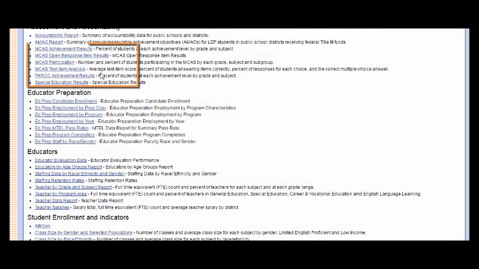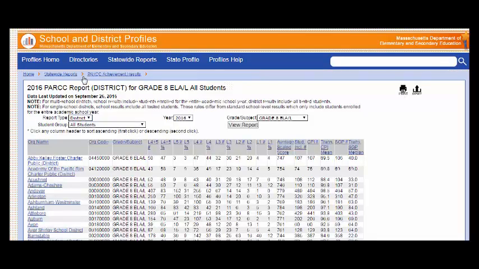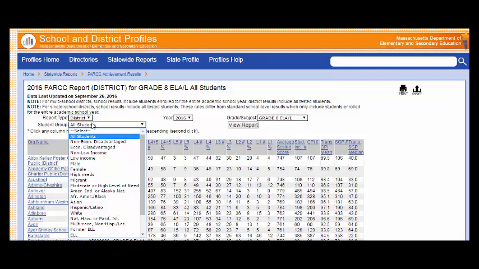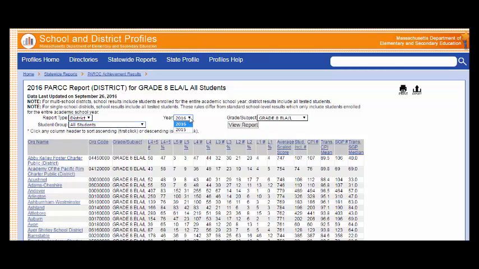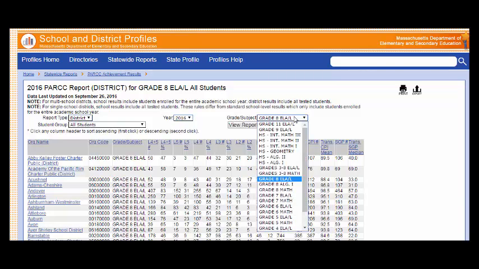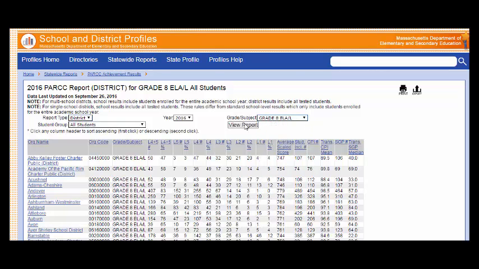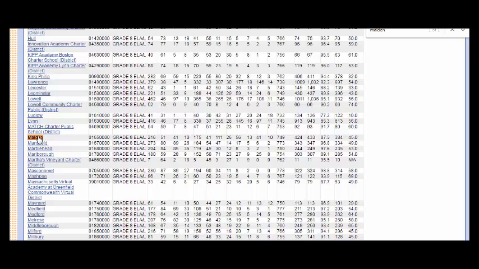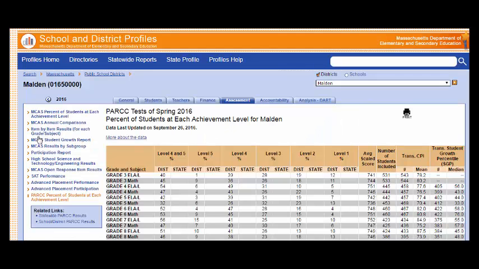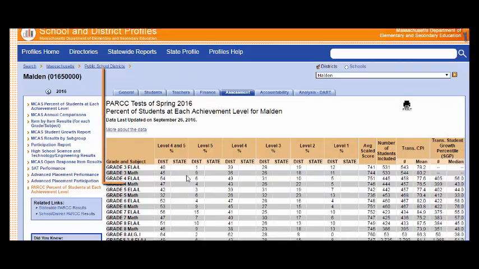Similarly, we can examine PARCC achievement data for any school or district. We can select school or district level detail, and again, choose a student group, the year, and a grade and subject. Once you've made your choices, select View Report. Zoom into a particular school or district by selecting the hyperlink, and then examine all the grades and subjects in that school or district. In this case, we're interested in the percentage of students in achievement levels 4 and 5.